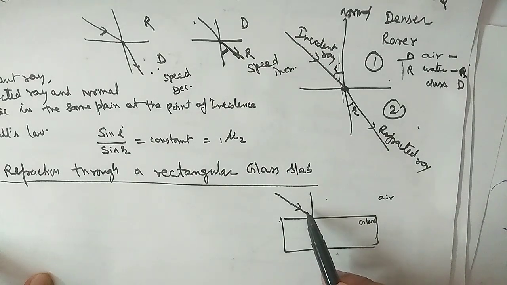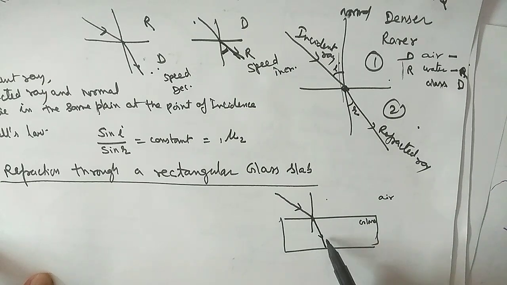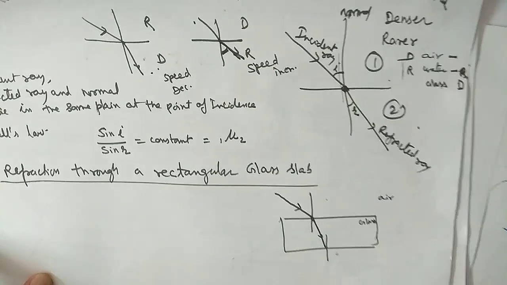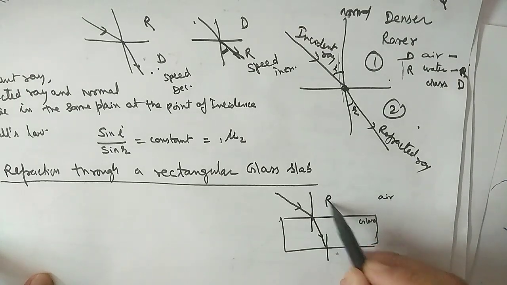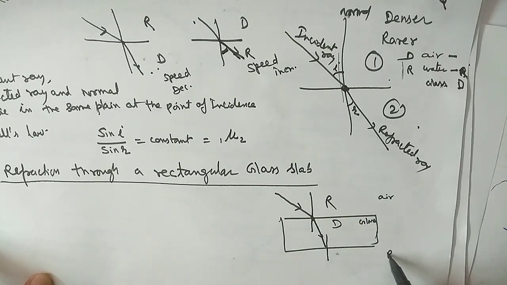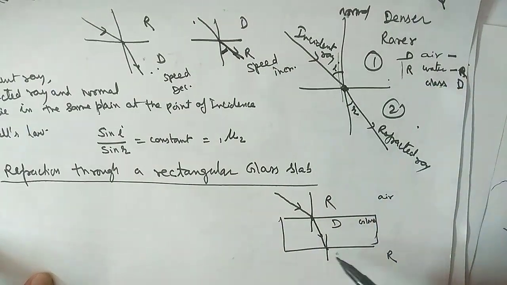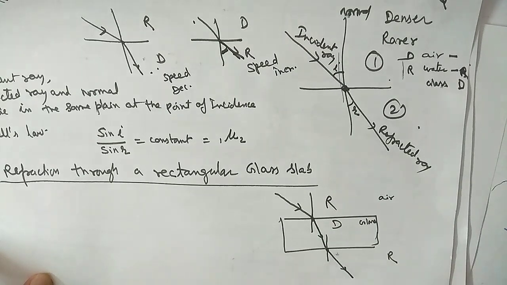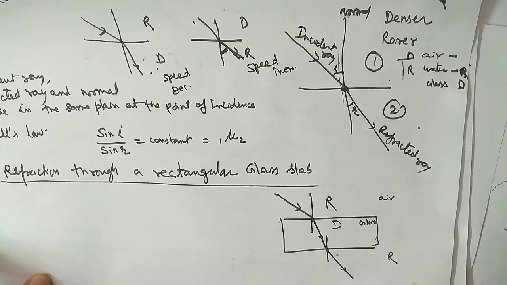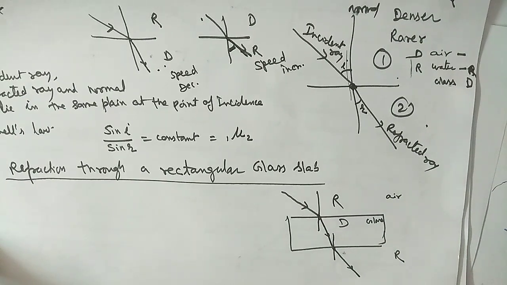Okay, because ray is coming from rarer to denser medium. Now draw another normal here. Now ray has to come. This is the rarer medium, this is the denser medium, and this is the again rarer medium. So ray has to come again from denser to rarer. So its speed will increase and it will bend away from the normal, like this. Okay. So this is the refraction takes place in case of the glass slab.